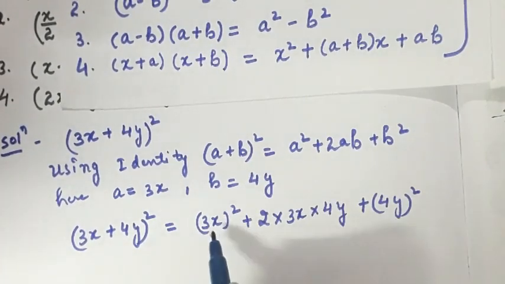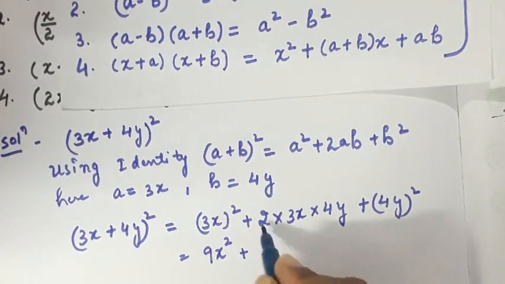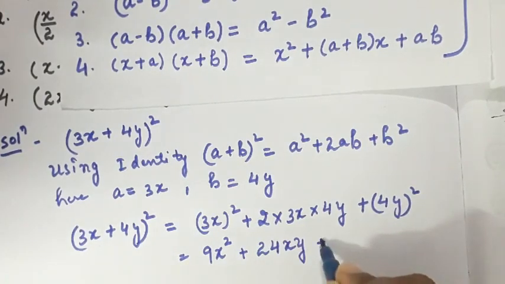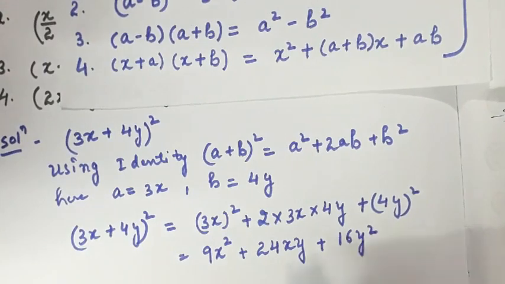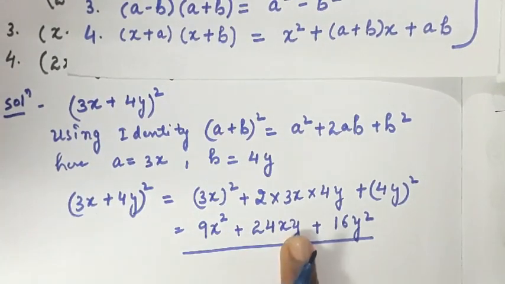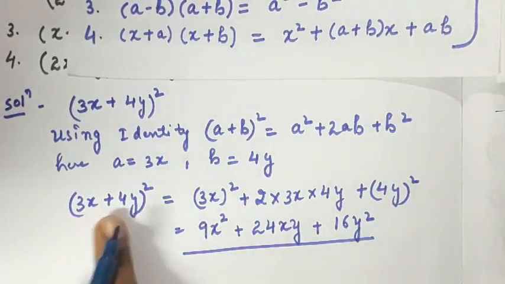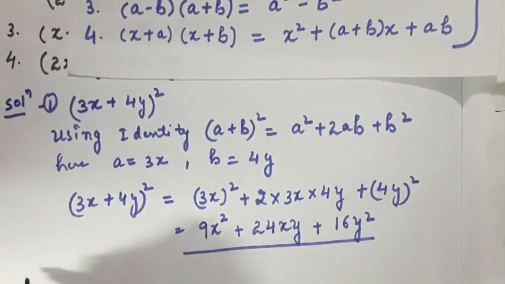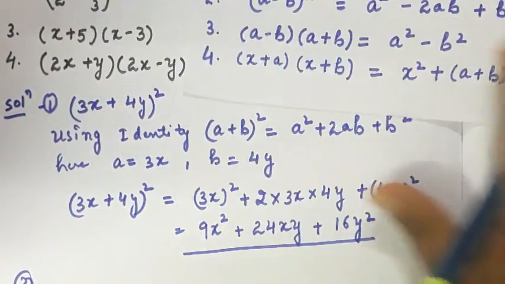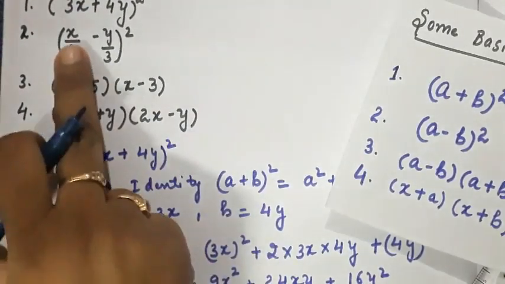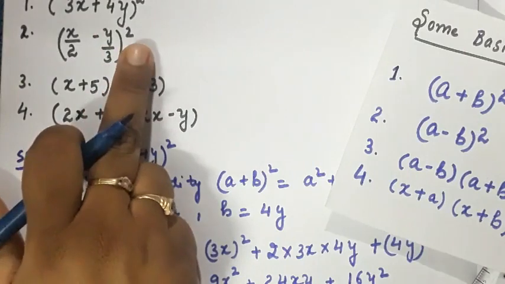Now I will try to simplify it. 3 3s are 9, so I will write 9x square plus, 2 3s are 6, 6 4s are 24xy, plus 16y square. So this is my required expansion of the given question, that is (3x plus 4y) whole square. Okay, so let's move to the second part. What does the second part say? It is (x upon 2 minus y upon 3) whole square.